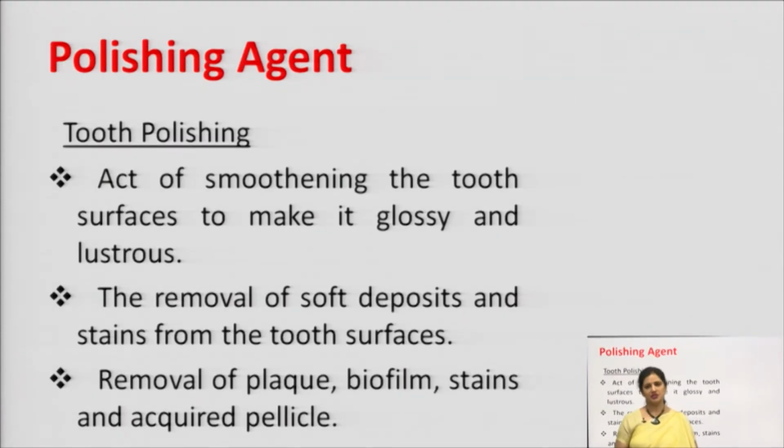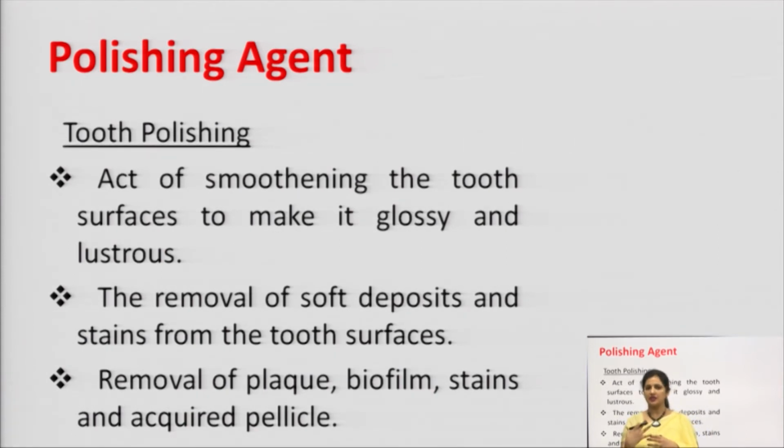Another topic is polishing agent. You know what polishing is? Polishing is any process where you increase the luster or the shining of any substance. Everybody has that aesthetic appeal that I should have a beautiful smile, my teeth must shine. So, polishing agent is another dentifrice which is used for tooth polishing. Tooth polishing is basically the act of smoothing the tooth surface to make it glossy and lustrous. This is the outer effect of the polishing agent, what you can see. The tooth is becoming glossy and lustrous.